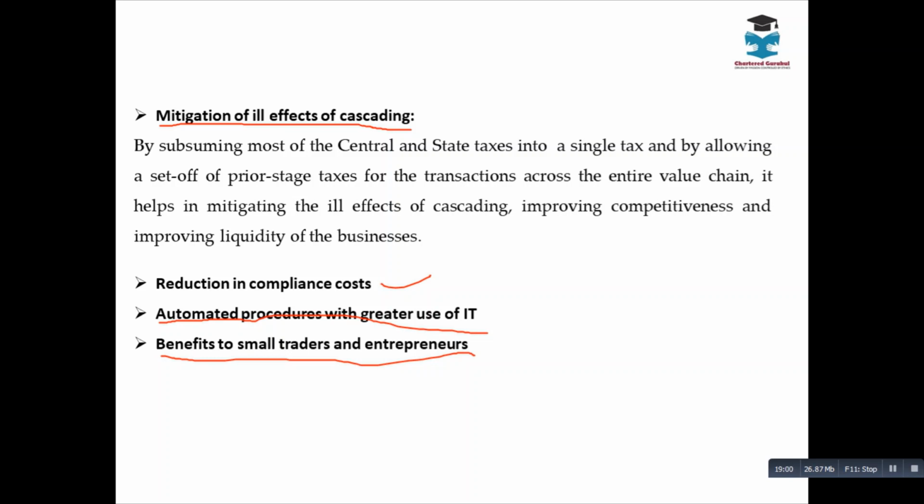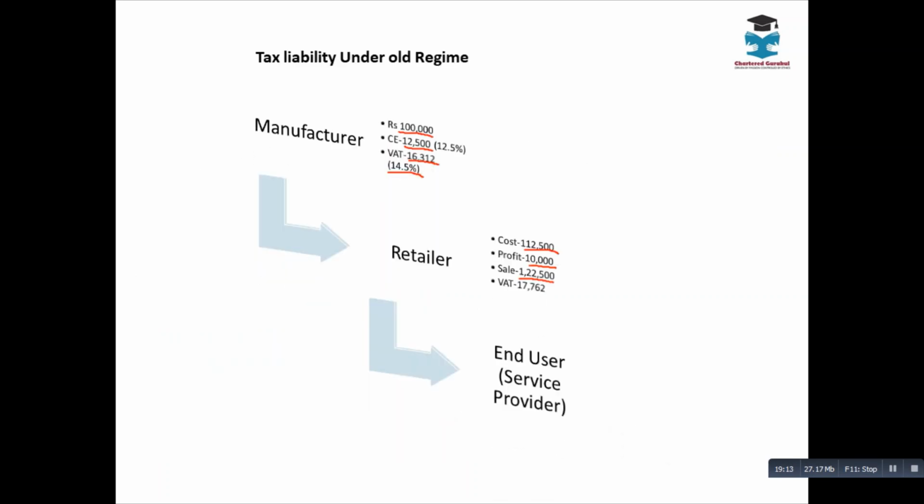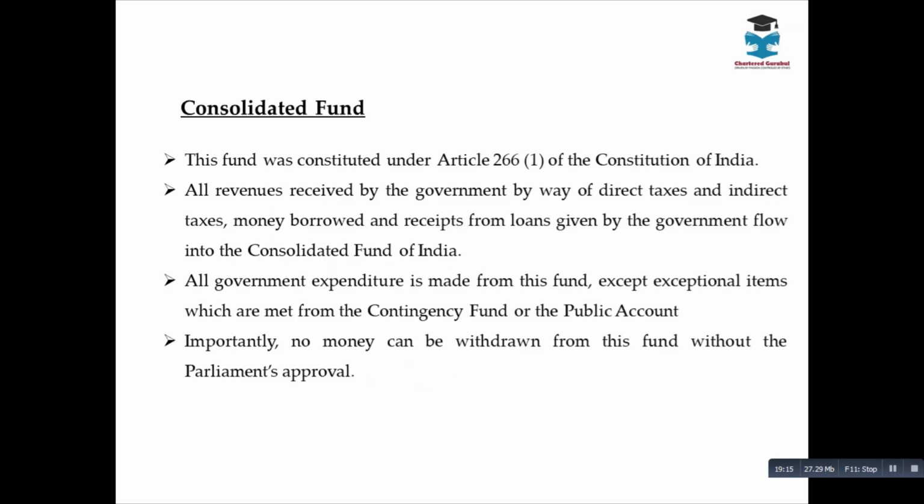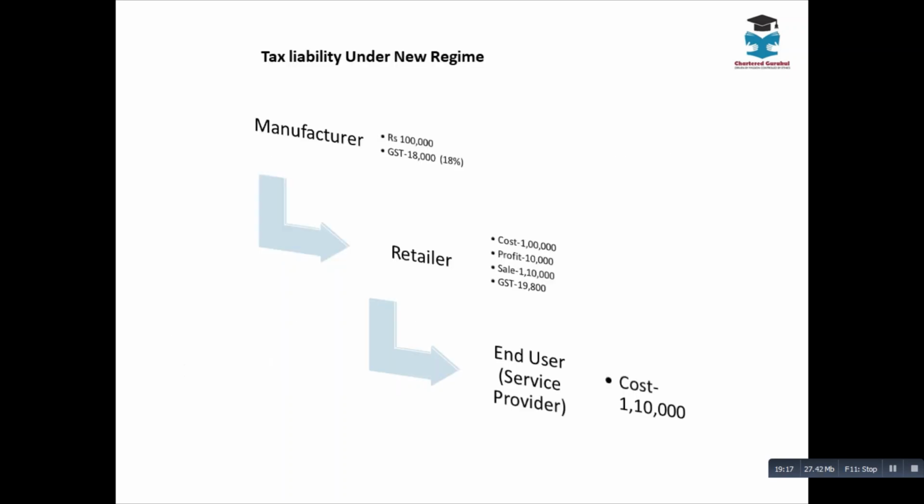So there is no seamless transfer of input tax credit here. Because of that, they have to absorb the cost. Ultimately, that will impact the end user. Now, because of GST, all these have been addressed. So these are the advantages of the implementation of GST. This is the reason the introduction of GST was so important in India. All right. Okay. We'll move to the next topic.